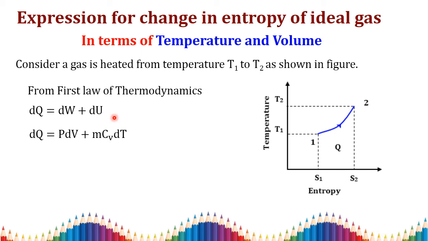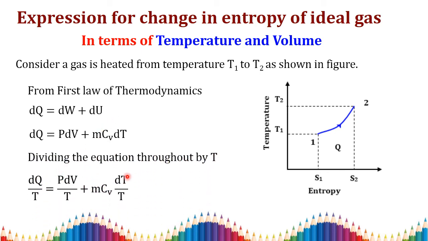Then for my convenience I am dividing this equation throughout by T, because I need entropy. What is entropy? The change of heat transfer with respect to temperature. So we have change in heat transfer, and by dividing the equation by T, you will get dQ by T. So this dQ by T is nothing but your entropy. So we can get dQ by T, which is equal to PdV by T plus mCV dT by T.